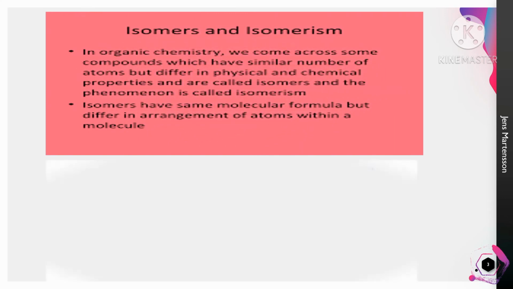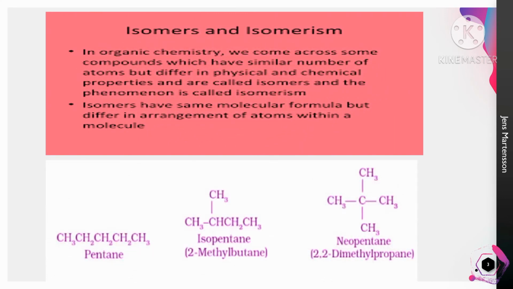The first definition is isomers. Some compounds which have a similar number of atoms but differ in physical and chemical properties are called isomers, and the phenomenon is called isomerism. So these isomers have the same molecular formula but different arrangements of atoms within a molecule.